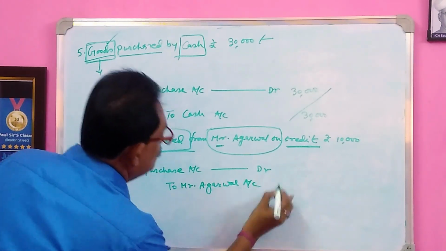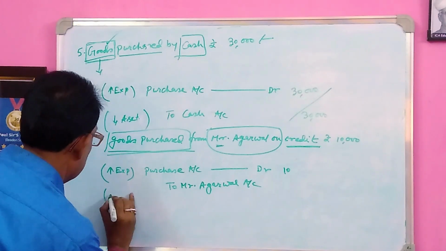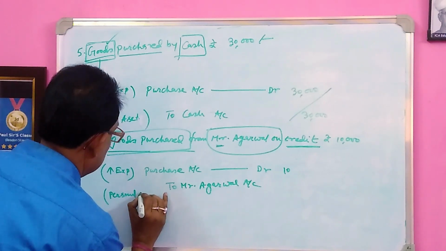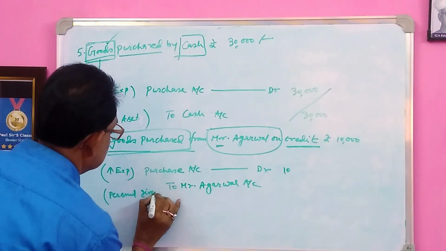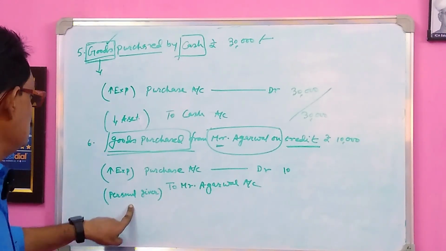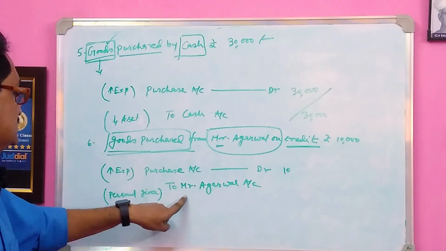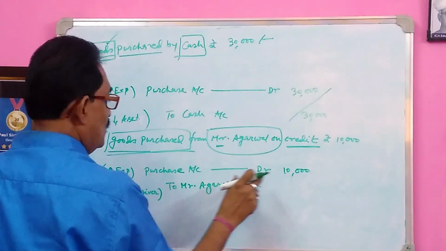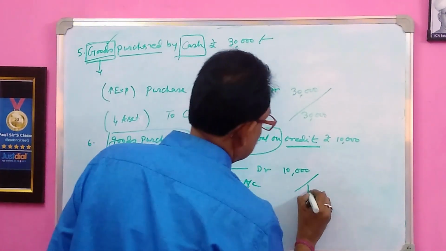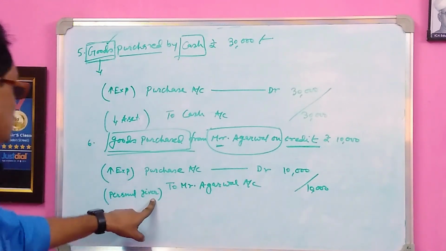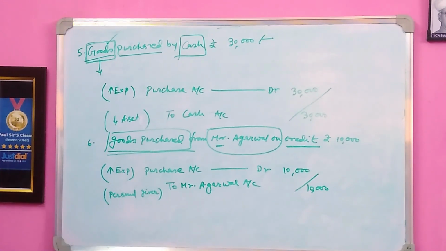Mr. Agarwal account will be credited because personal account, giver. इसका एक्सप्लेनेशन होगा। ये पर्सनल अकाउंट, this is personal account and he is the giver, so his account, Mr. Agarwal account, will be credited. So here the entry will be purchase account debited to Mr. Agarwal account. Understand? Purchase account will be debited and Mr. Agarwal account will be credited. Personal giver, so Mr. Agarwal will be credited. Understand?